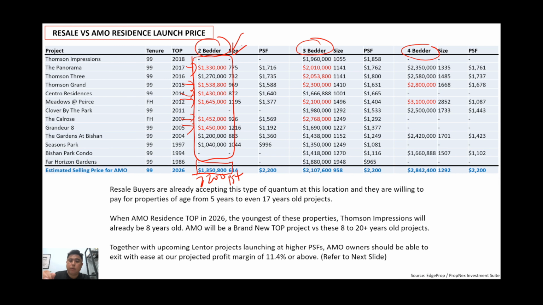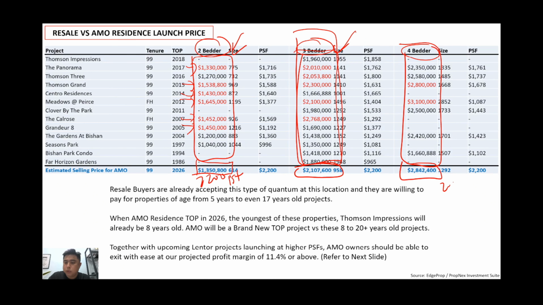Whereas for 3-bedder, similar case. For a 3-bedder at AMO, 2,200 PSF is going to be 2.1 million, and resale buyers are already buying at this type of pricing at this location, which is very near what you'll be paying for a new project. And 4-bedder, it would not be so near. So for AMO it will be 2.8 million, whereas there's only 2 of them that are selling around this range.